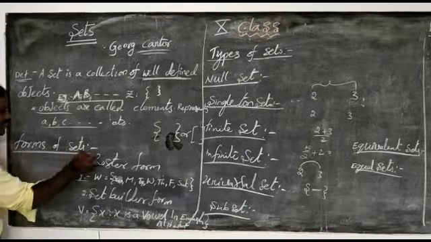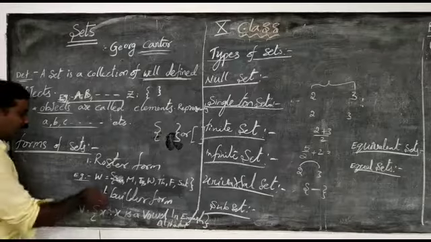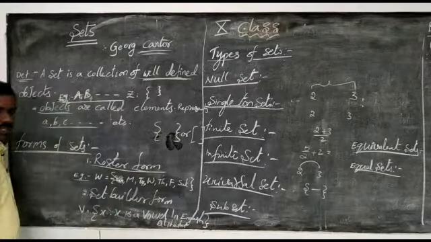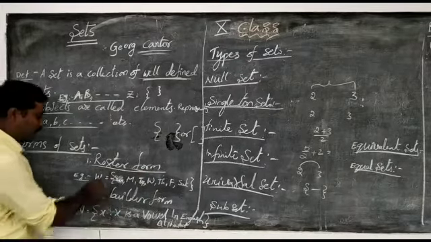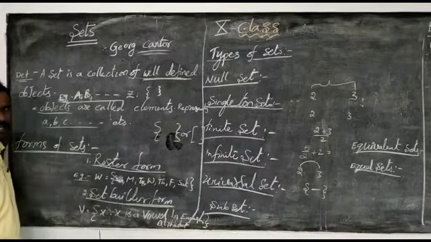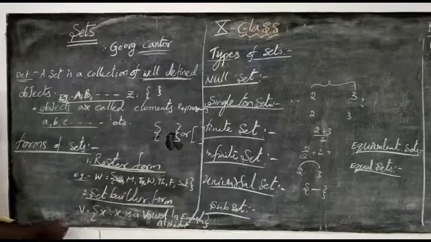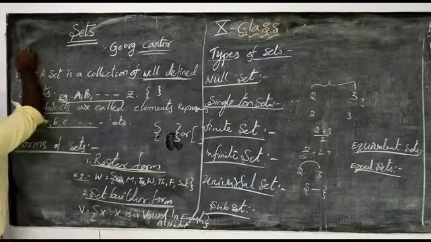Now forms of the sets. Sets are represented in two forms. One is roster form or list form, and the second one is set builder form or mathematical language. Now, what is the roster form? I am taking one example.